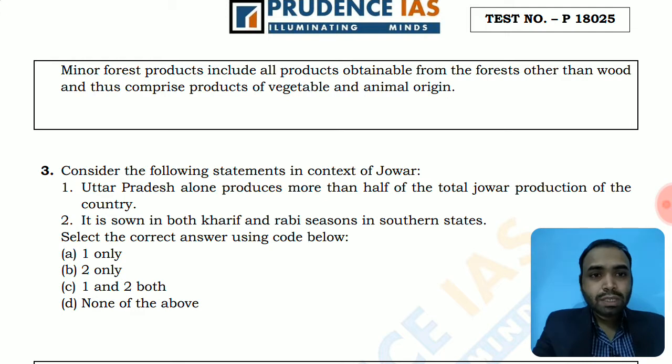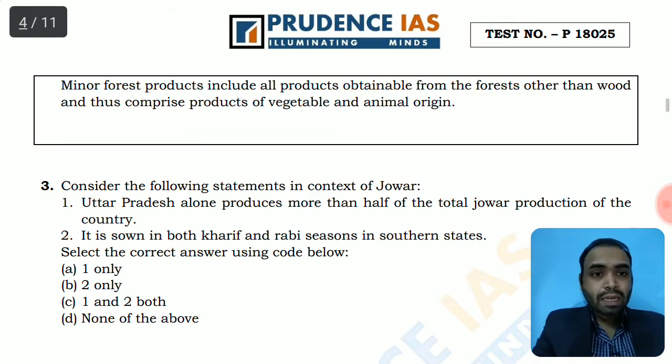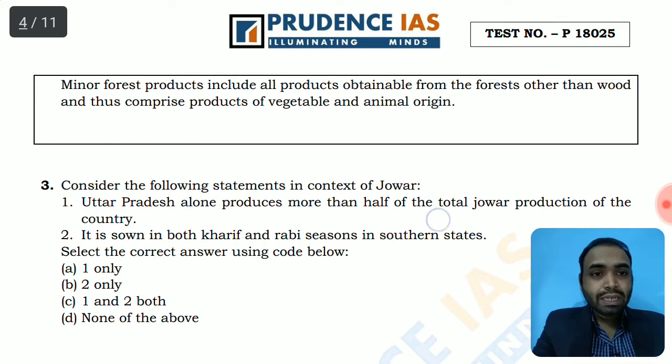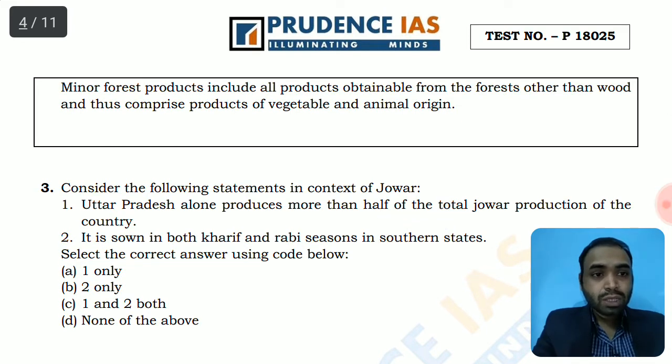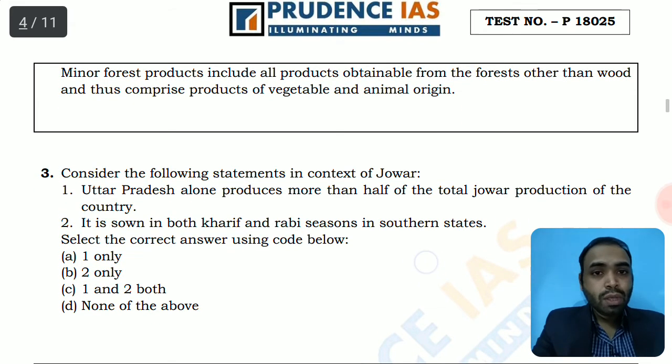Consider the following statements in context of jowar, which is sorghum, a cereal crop. It is cultivated again in the areas which are deficient in rainfall. So first option is Uttar Pradesh alone produces more than half of the total jowar production of the country. This is wrong.